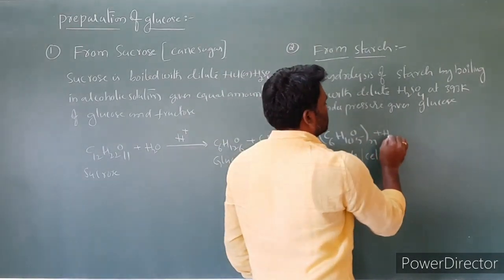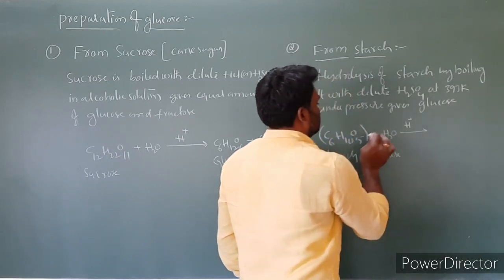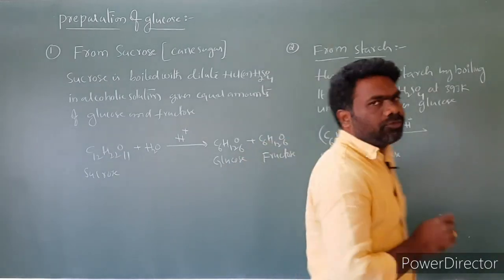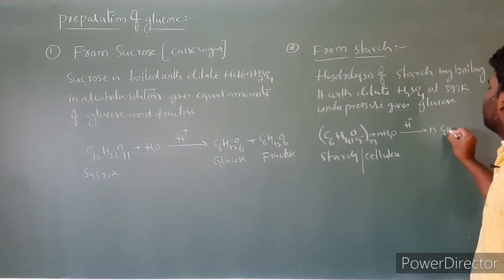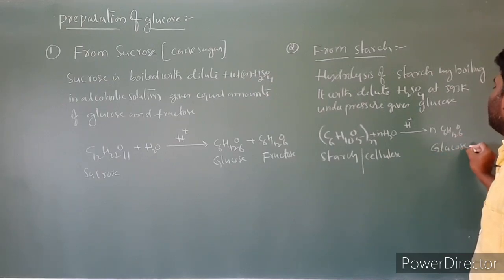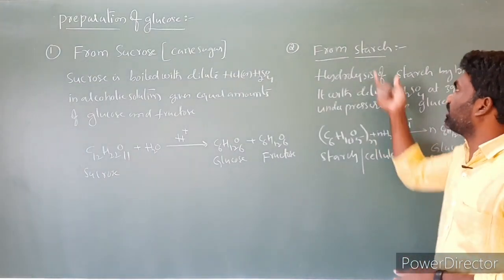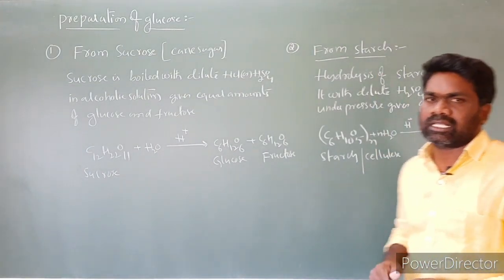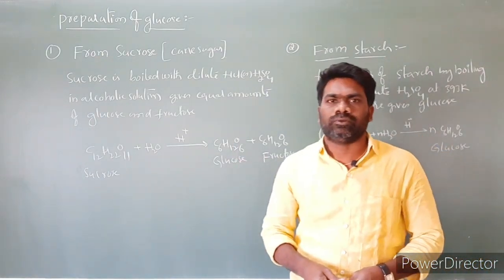Upon hydrolysis in an acidic medium with H plus, taking n molecules of water, the product is nC6H12O6. The product is glucose. So this is the second method of preparation of glucose from starch. This is the commercial method of preparation of glucose. So this is the preparation of glucose.